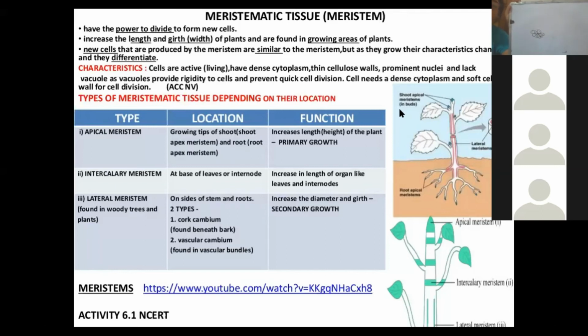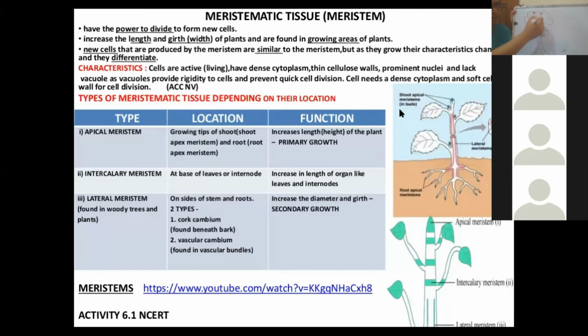It is present on the growing tips. For example, if this is the plant, these are the roots, right?